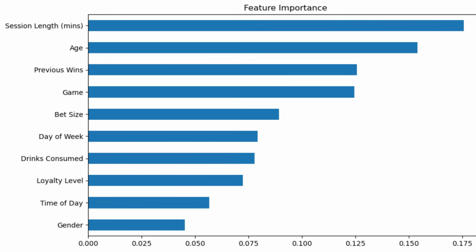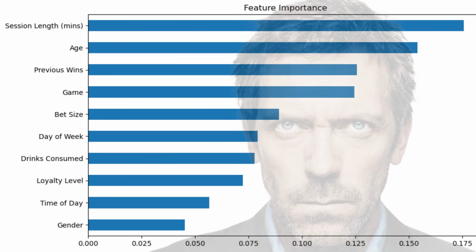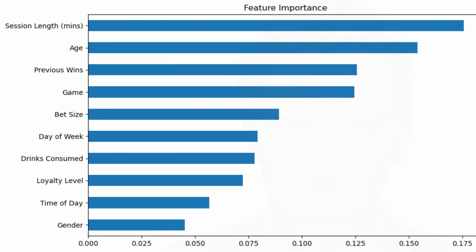Again, here we have the feature importance, showing that session length in minutes is the most important feature, suggesting how long you play really does have an impact. And so does age, and as you may expect, previous wins, both suggesting experience. Gender is the least important.